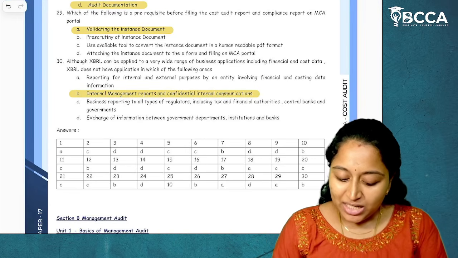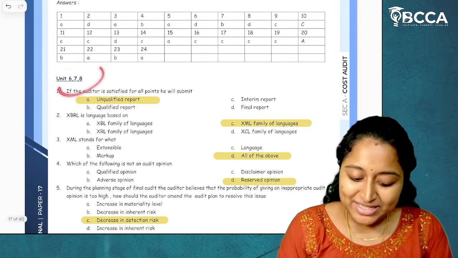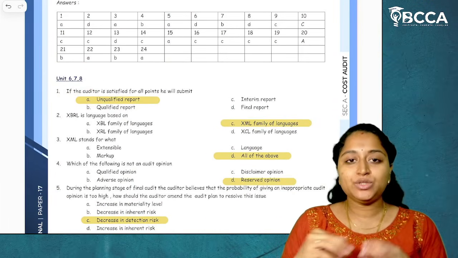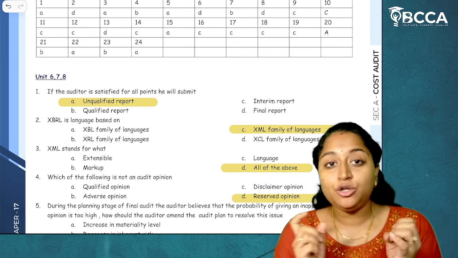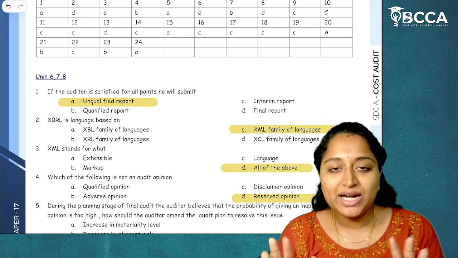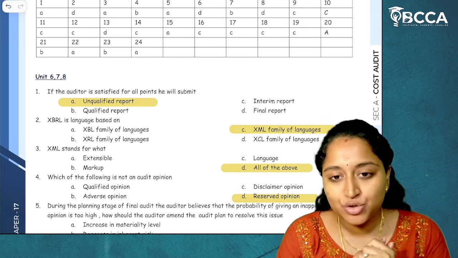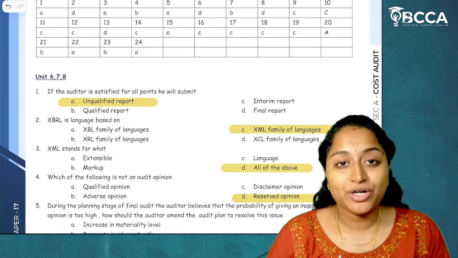So, these are the MCQs which are there for Unit 6, 7 and 8. The entire MCQs, I hope I have given you enough clarity along with the concepts we have discussed. This is more than enough for you to understand the justification behind those MCQs. I hope it is clear so far. So, this is our entire Section A cost audit MCQs.